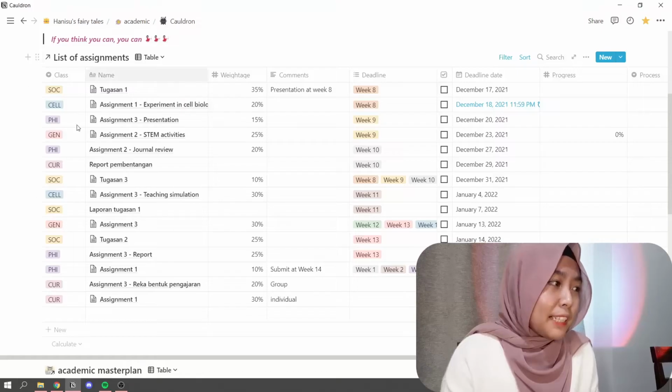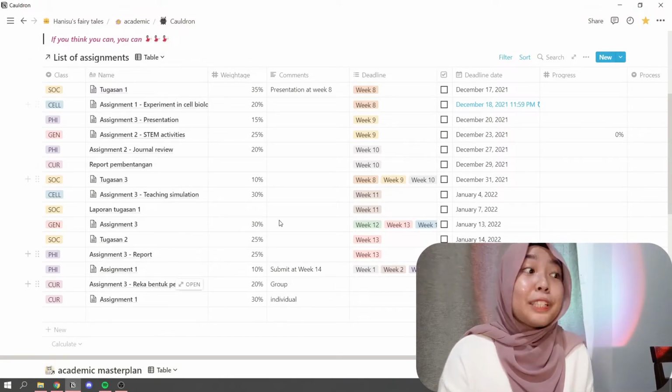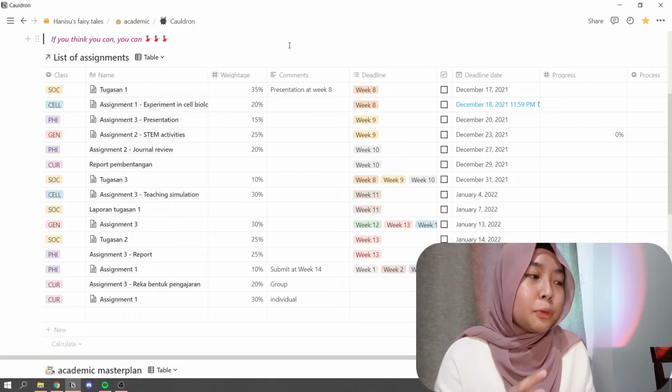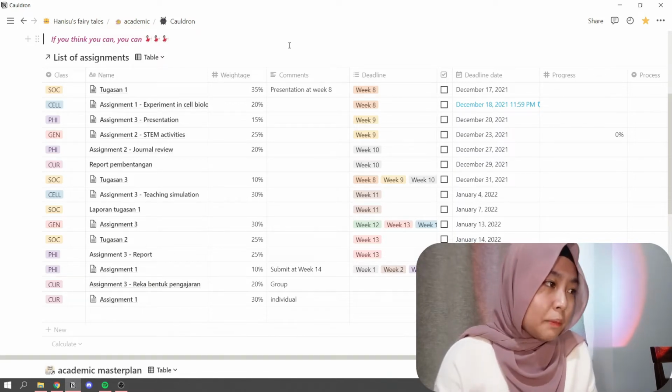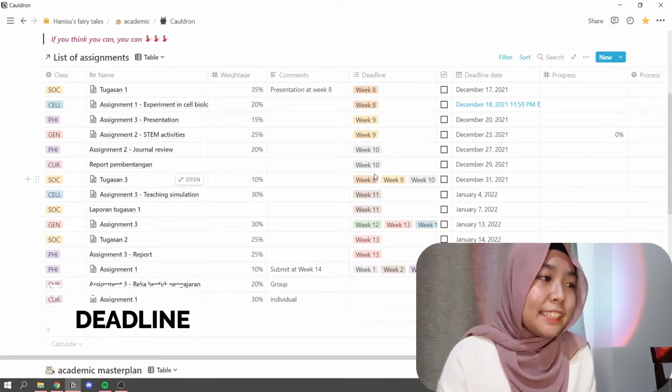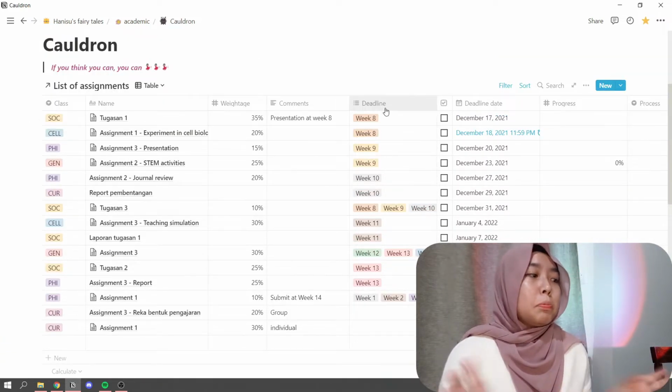I put the name of the assignment here. The weightage, very important, so you get to see which one you should spend most of your time on. The comments you can put here if it's necessary. The deadline. Let's just look at this one simple assignment.